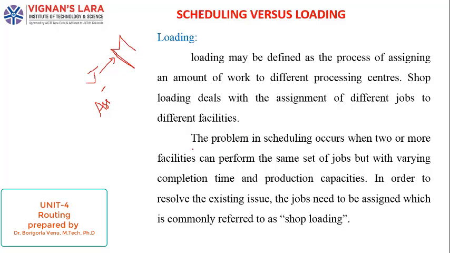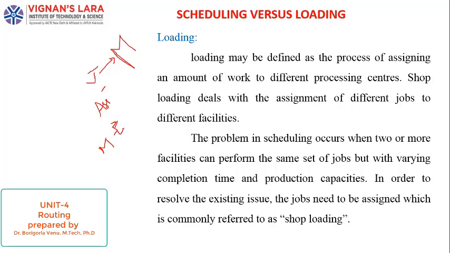In scheduling we are facing some problems. For example, if we have one machine and we have different jobs, at the time of assigning the job to that machine it is very difficult in scheduling. So with the help of loading, we simply avoid the difficulty.